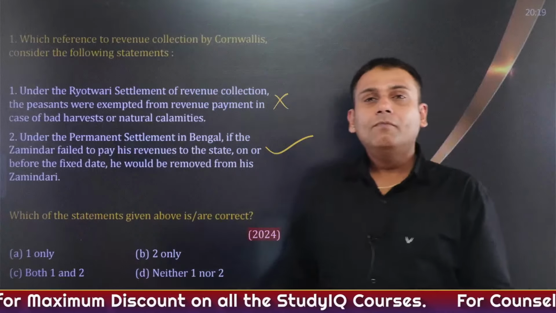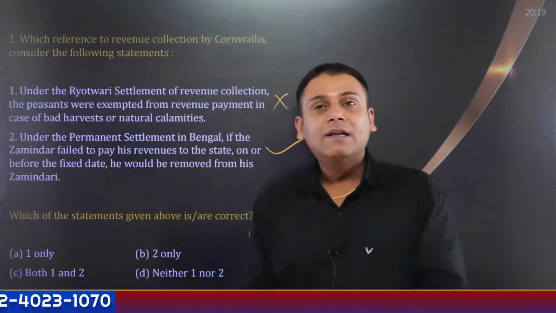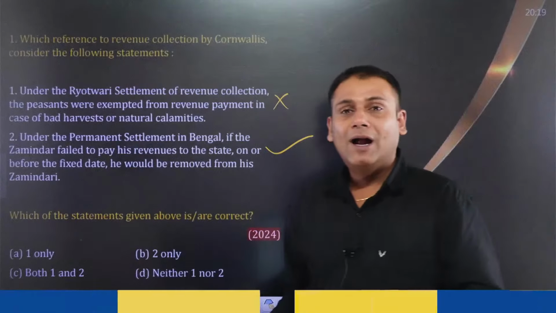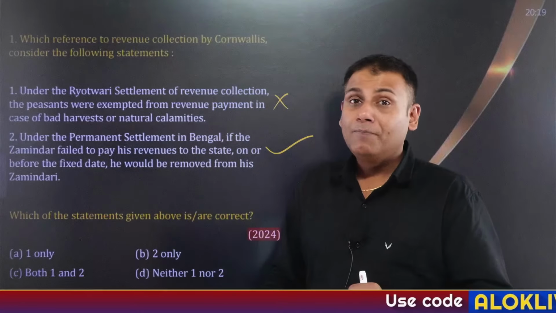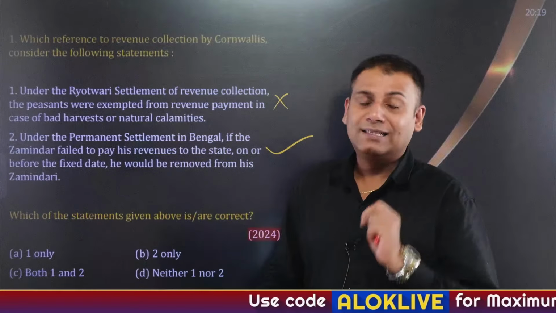Now, land revenue system. During the time of Britishers, there were 3 land revenue systems that were being implemented. The first one was zamindari system. And zamindari system of land revenue is also called as Malguzari, Istemarari, Jagirdari system.